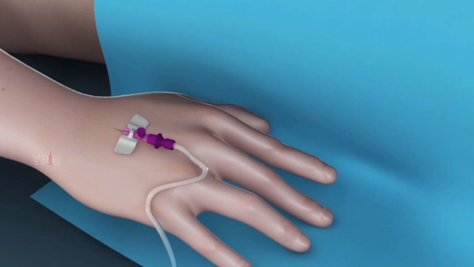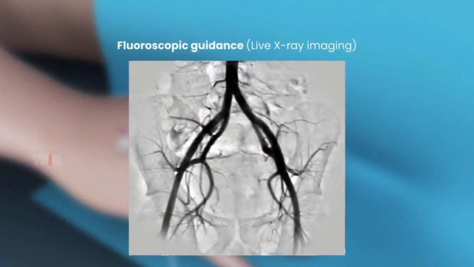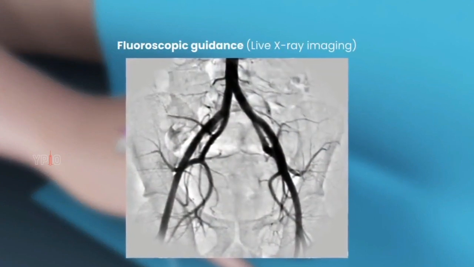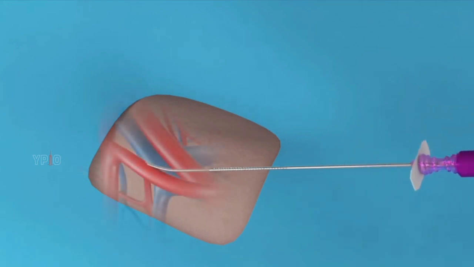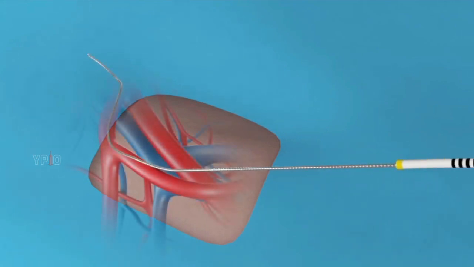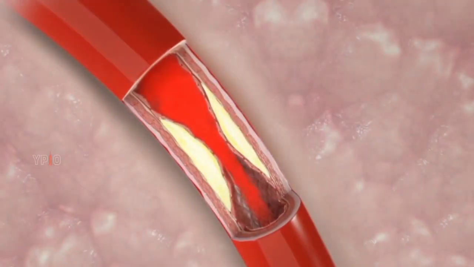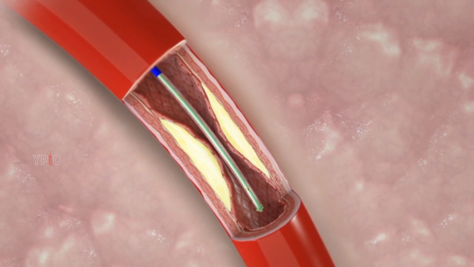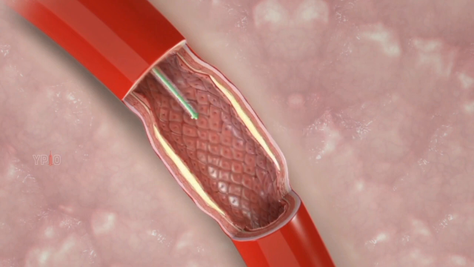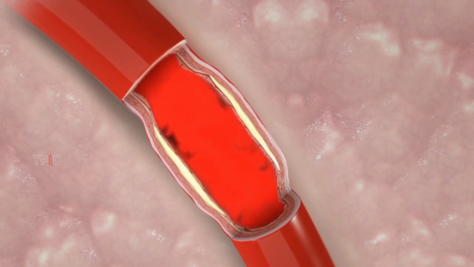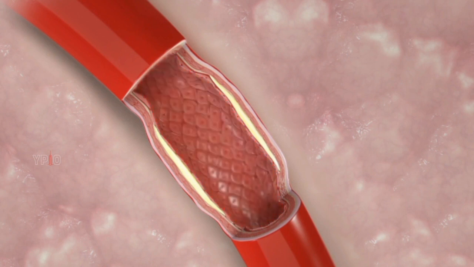Once the treatment area is located, fluoroscopic guidance, live X-ray imaging, is used to insert a thin guide wire through a blood vessel, usually in the groin, and advance it to the blocked or narrowed area with a small needle. A balloon catheter, a thin tube, is then threaded through the guide wire to the narrowed vessel. The balloon catheter has a deflated balloon at its tip, which is inflated at the site of blockage. The balloon widens the vessel by compressing the plaque against the inner walls.